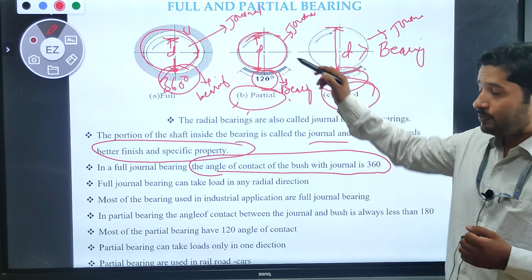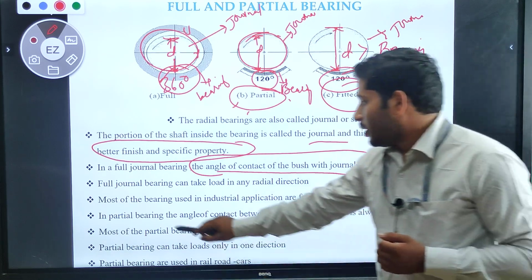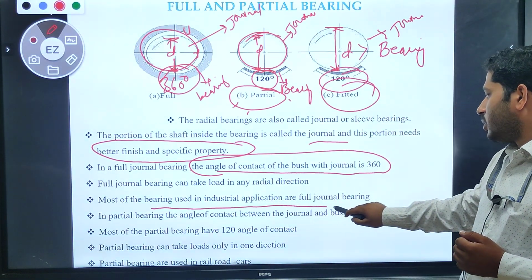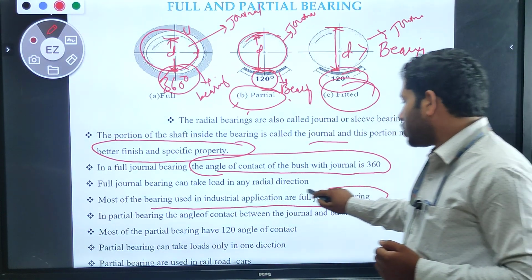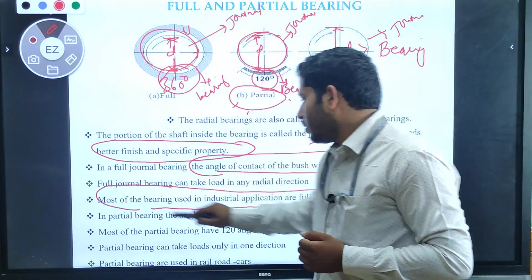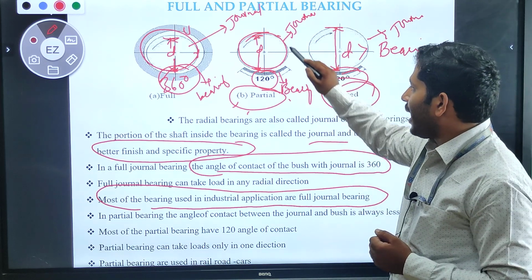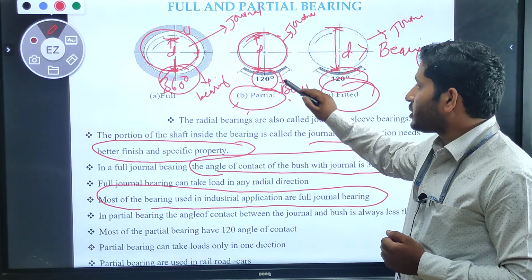What about the next one? Most of the bearings used in industrial applications are partial journal bearings, is it right? In the partial bearings, the angle of contact between the journal and bush, how much is there?